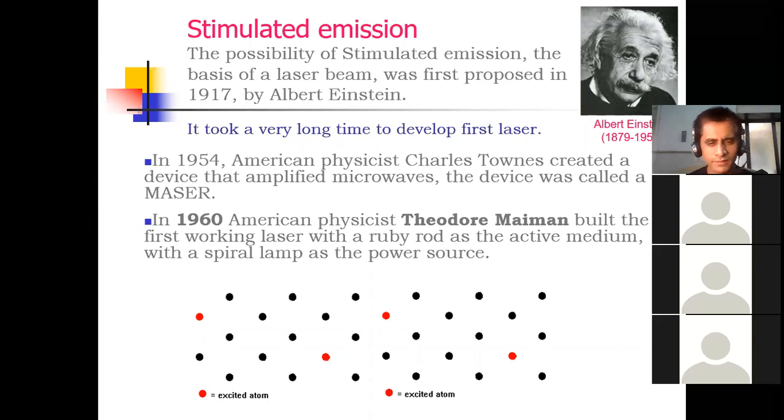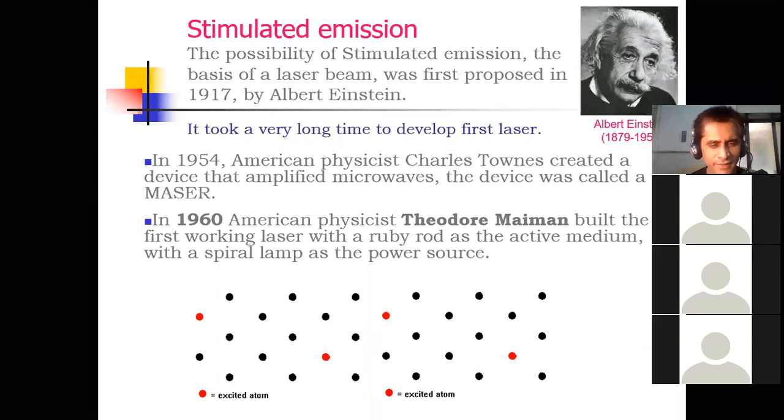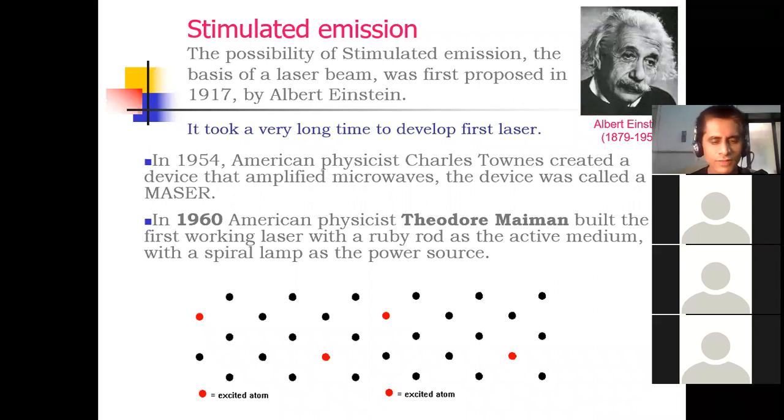Then the maser, which is based on microwaves: in 1954 American physicist Charles Townes created a device that amplified microwaves, known as the maser. In 1960 American physicist Theodore Maiman built the first working laser with a ruby rod, referred to as the ruby laser, with different applications.